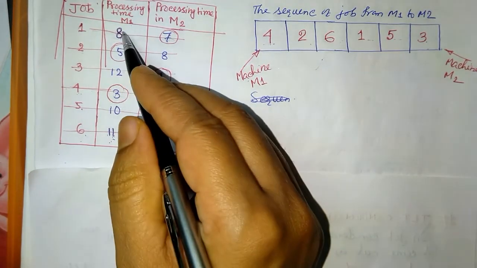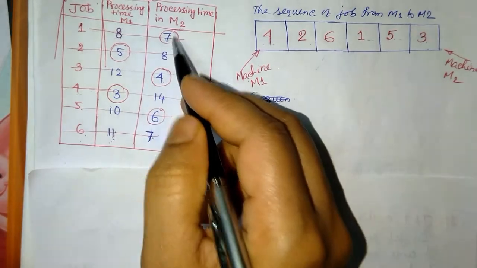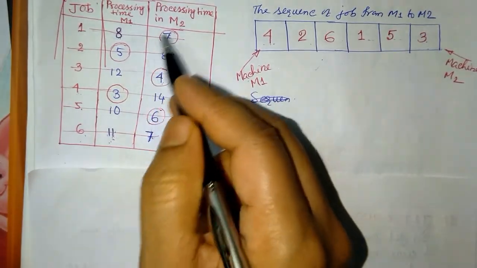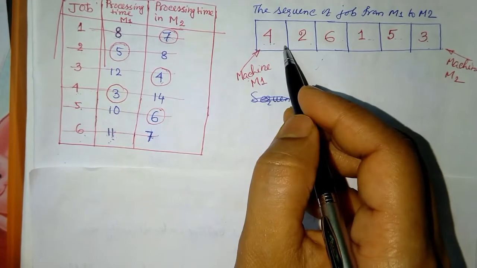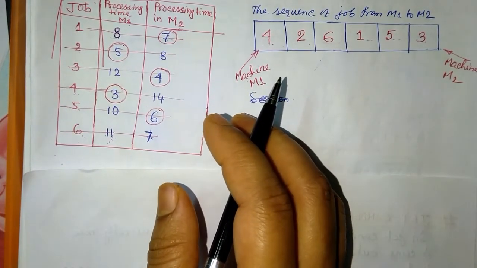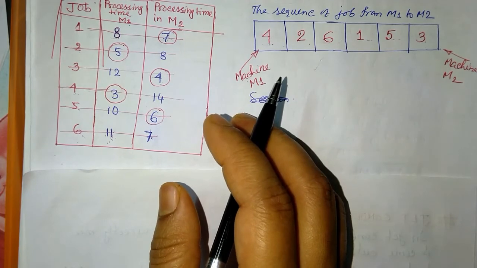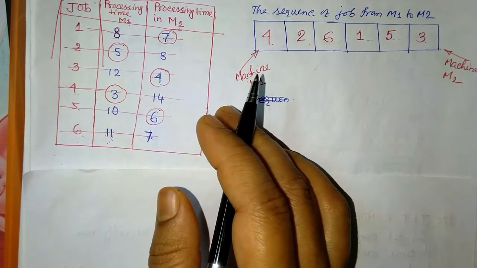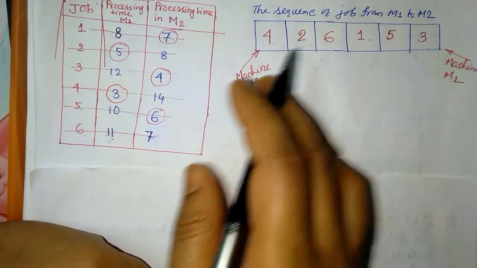Okay, so now we will see which one will be minimum for M2, then we will put it on the side of M1, same thing. Okay, so this is the sequence and how to find the sequence for a job with 2 machines. Okay, so we got the sequence.